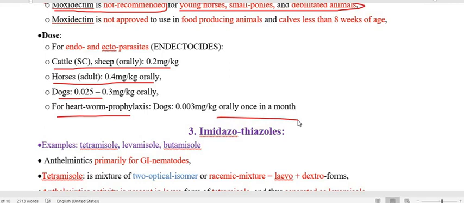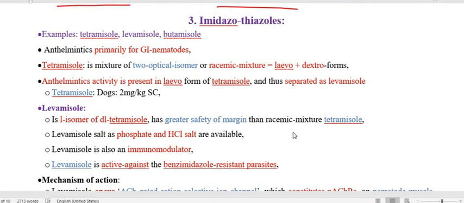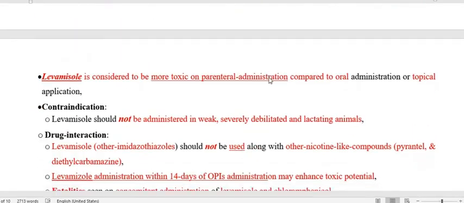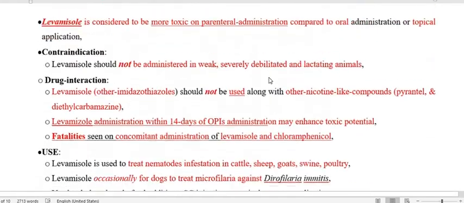antibiotics. Now we have to go through the imidazothiazoles, and the last one, which today I'm going to try to finish, that is the tetrahydropyrimidines. The first is the imidazothiazole, and the second, also a derivative of imidazothiazole, is the tetrahydropyrimidine.